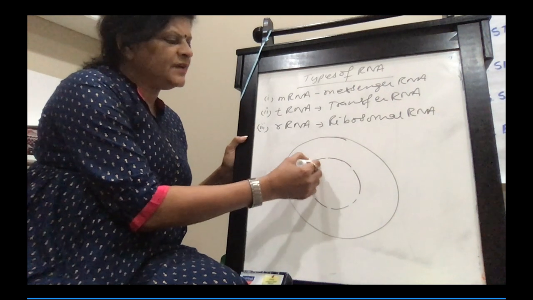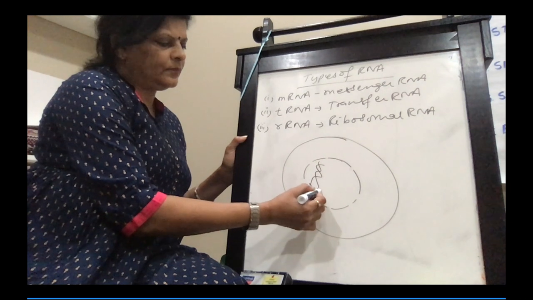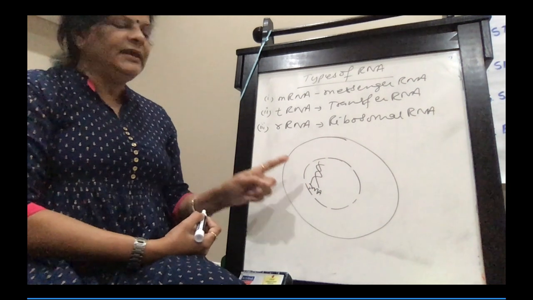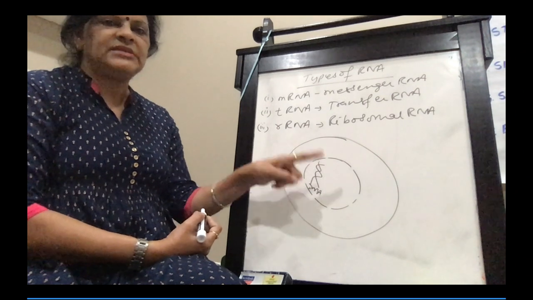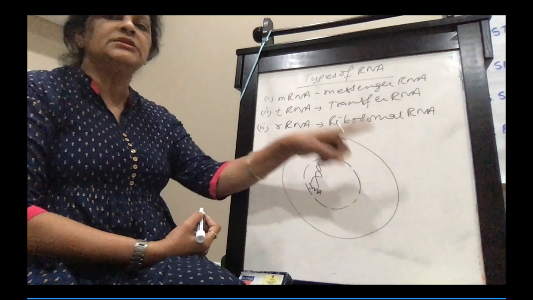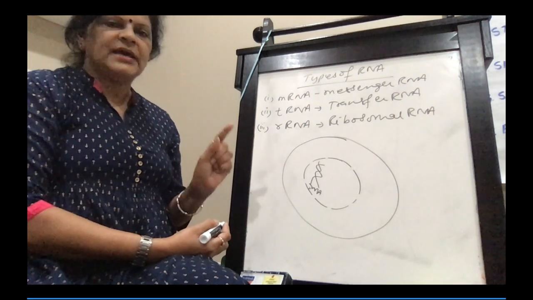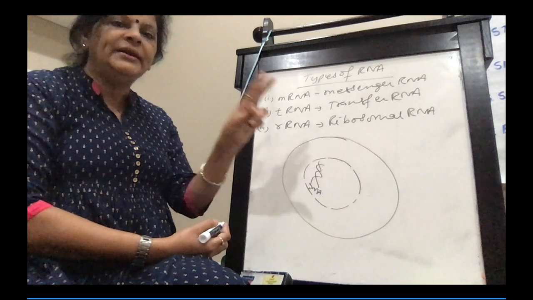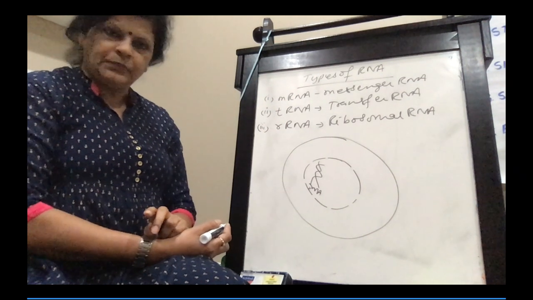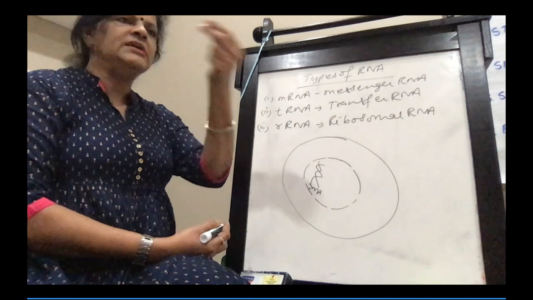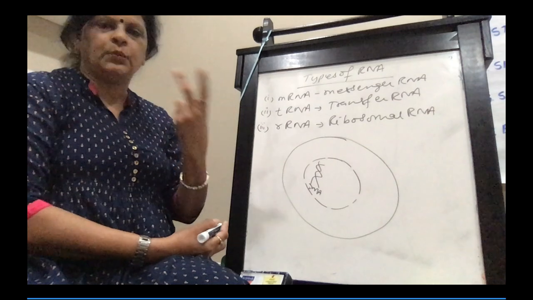Now, in the nucleus, we have the DNA. This is the DNA. The DNA is the one which commands the cell to produce a certain type of protein. So the DNA has the blueprint for protein synthesis, right? When I'm saying something to you, you're understanding because we are communicating with the help of a language.